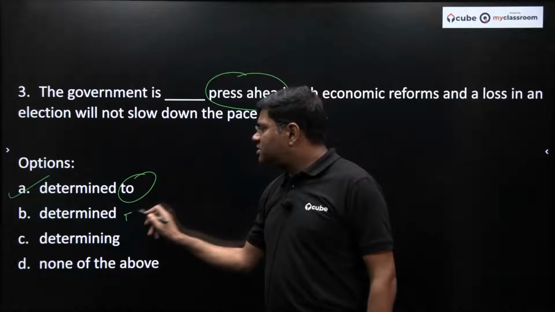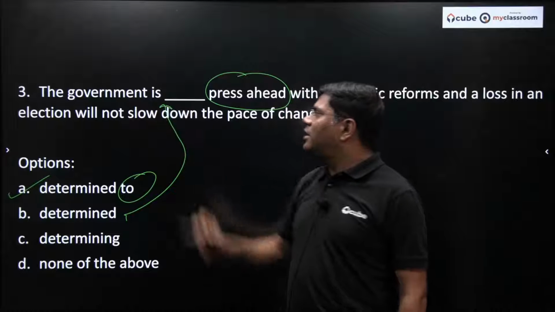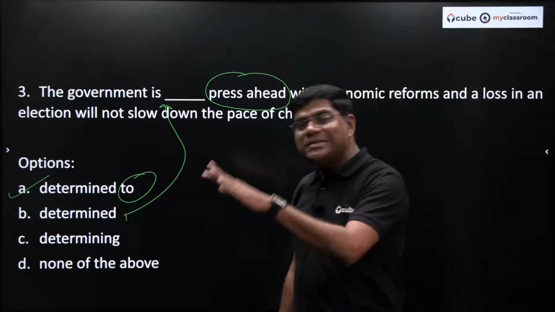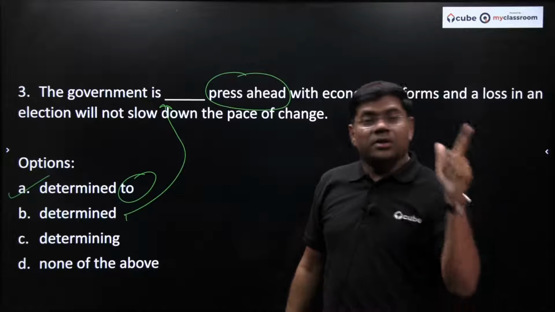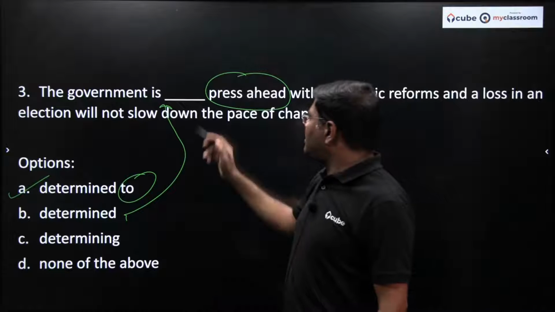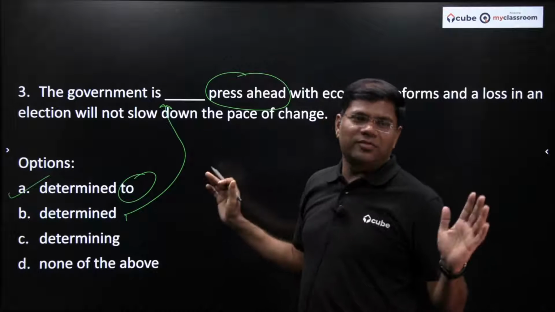Without "to", this does not look good here. You can try. The government is determined press ahead. "The government is determined press ahead" does not sound good. Government is determined to press ahead. That is the right answer. The government is determining press ahead. No, again, that is not making sense.